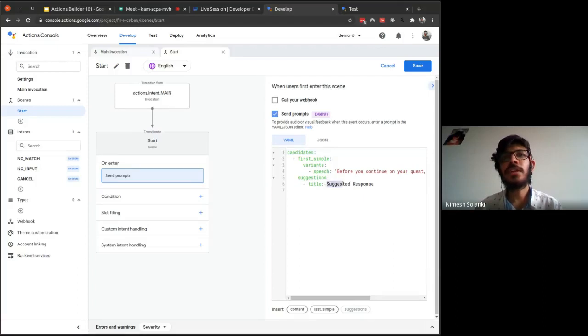You just have to say, let's say I'll just say yes and no. So currently what we're doing is we are just showing it to the user. We are not processing how the yes intent should be processed. We are just showing it to the user, like, before you continue, would you like your fortune to be told? So we are just showing it to the user, yes and no.